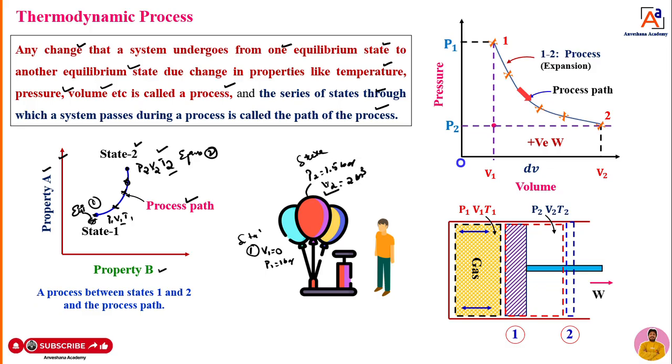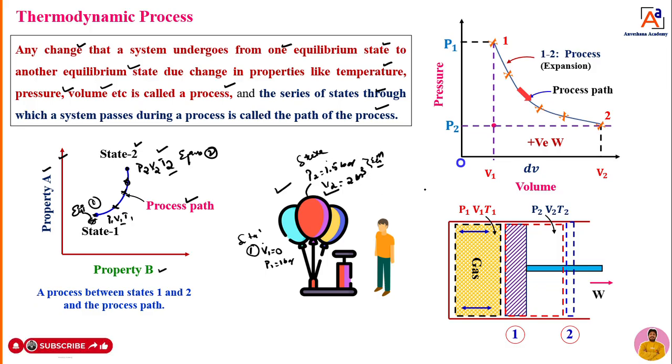Though the properties have changed, over a period of time the system is going to attain an equilibrium state. That means the system undergoes from one equilibrium state to another equilibrium state, whereas there may be a change in properties like pressure, volume and temperature. That we can call a thermodynamic process. This is a live example, dear students.